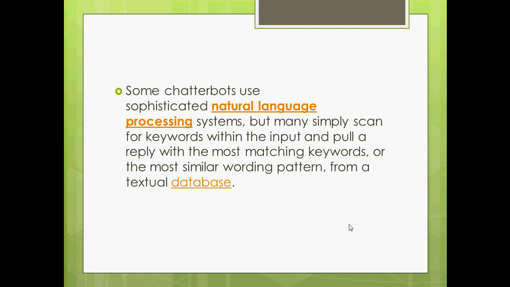For developing a chatbot, natural language processing is used. But many chatbots simply scan your input, search for a pattern and reply with that pattern. In their databases, the patterns are stored, and with keywords they reply. But that's not a good way to make a chatbot. Natural language processing is used worldwide to make chatbots.